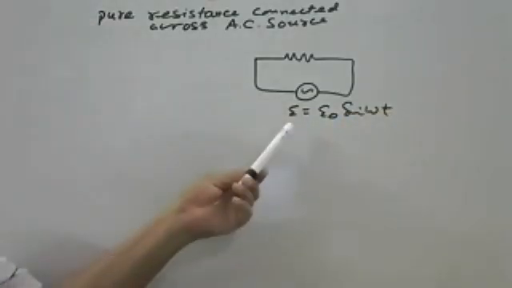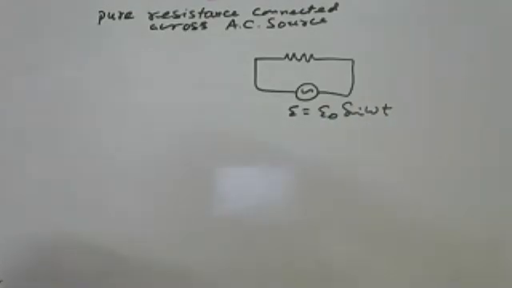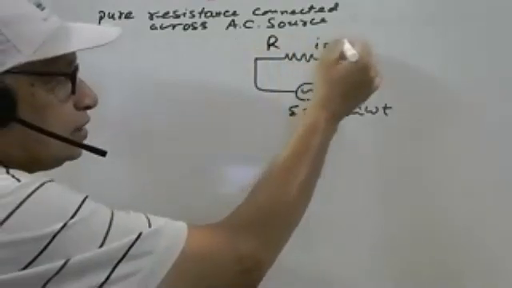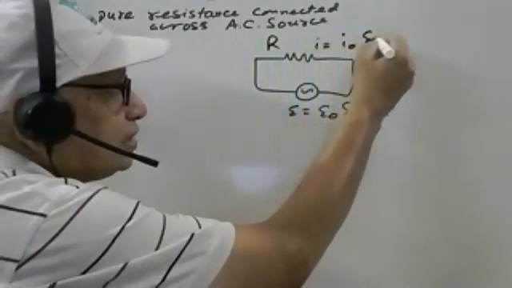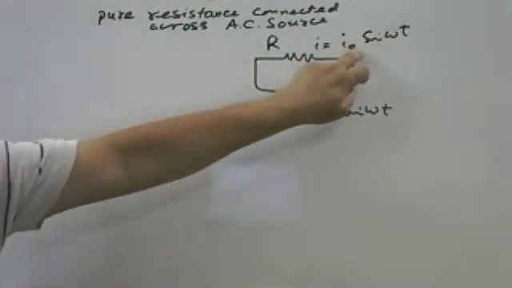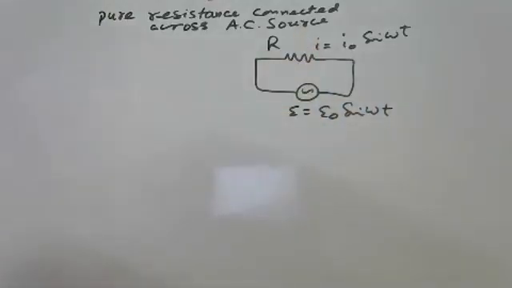E is the instant voltage, E naught is the maximum value, and this is the sine function. In resistance, the current also flows like this, it is also AC, but here I naught and E naught are the maximum values, I and E are the instant values, and there is no phase difference.